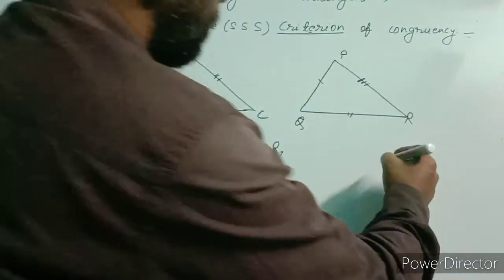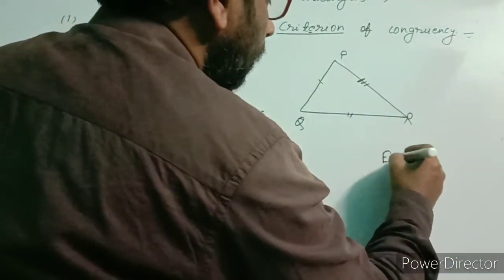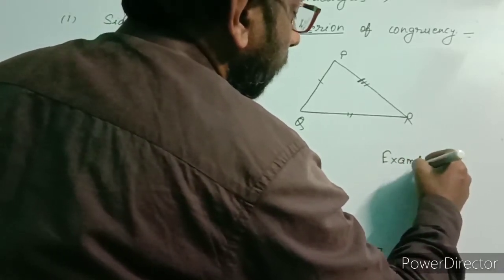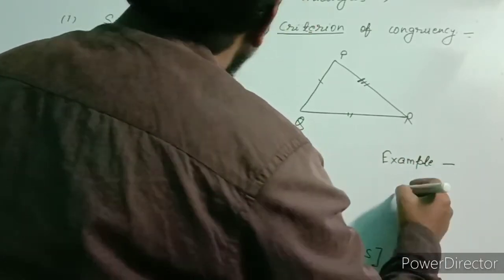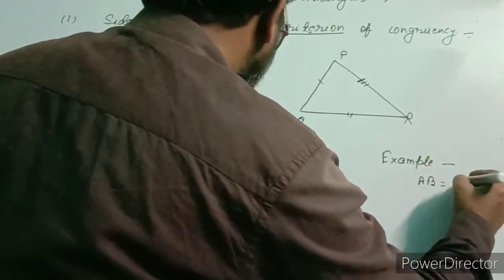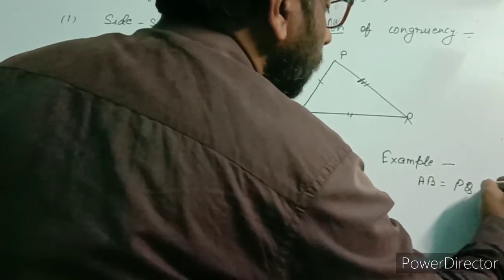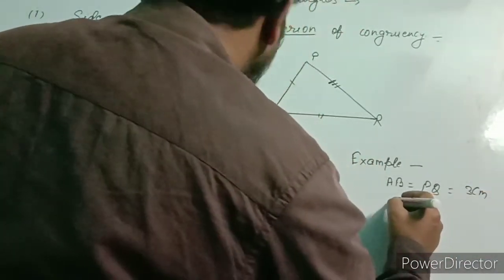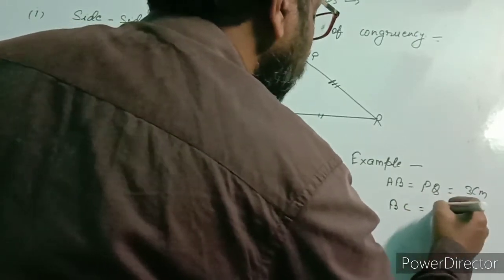For example, in this part, I am showing this proof through one example. AB equal to PQ. Suppose this is 3 centimeter. BC equal to QR.